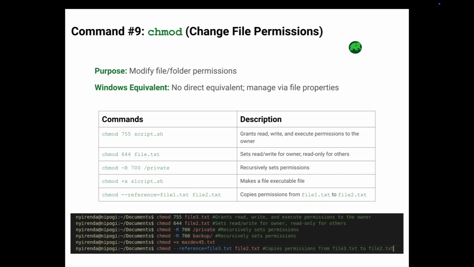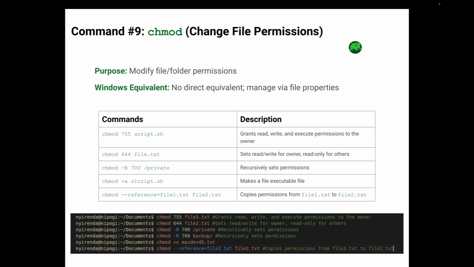Managing file permission is crucial in Linux. With chmod, you can modify permission easily. You can run the following commands. The first command grants read, write, and execute permission to owner. Then the second one you can use to set read and write for owner, read only for others. You can see as shown on the screen, you can see the example there, and we have the recursive set permission.